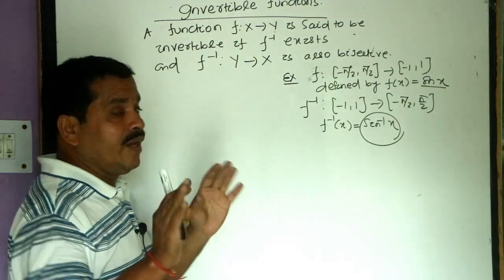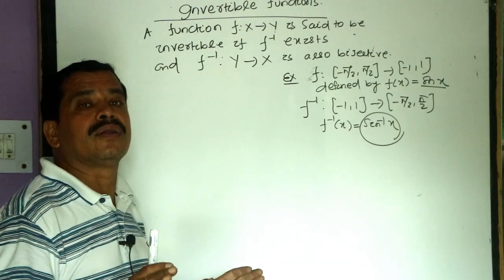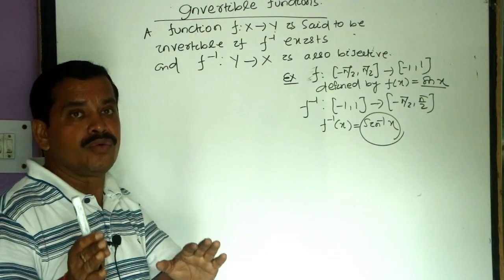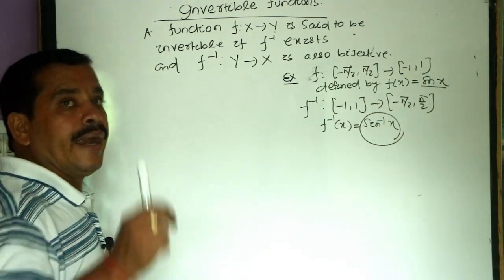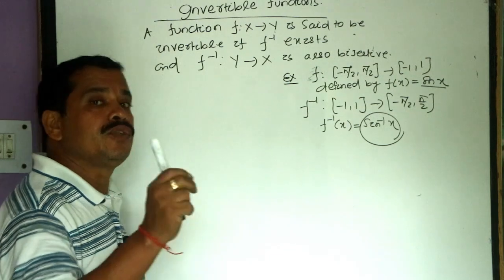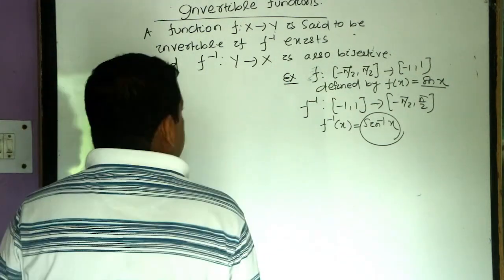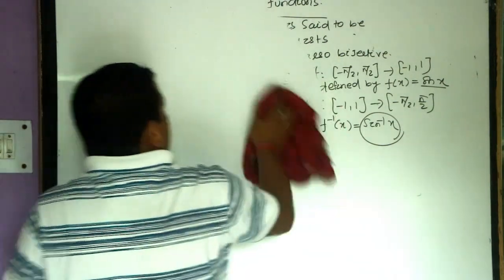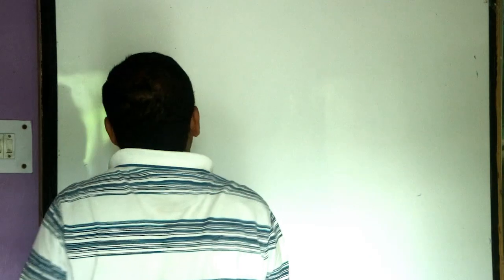So every function has no inverse function. Only the function which is both 1-1 and onto, means which is bijective, has an inverse function. And a function which has an inverse function is known as an invertible function. Now, how you can check whether the function is invertible or not.